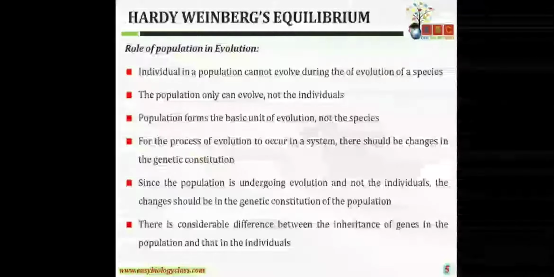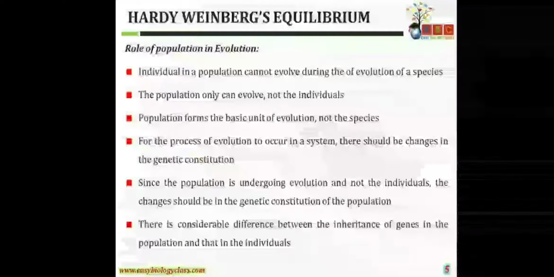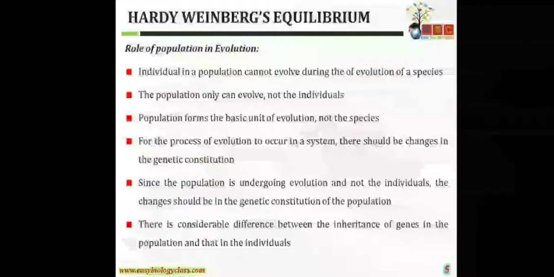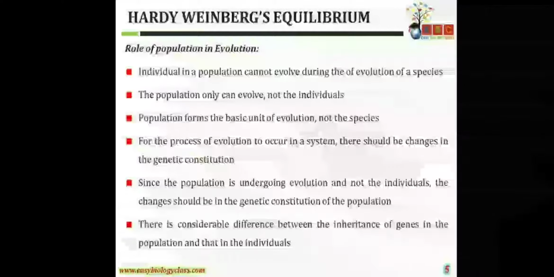Let's suppose a pandemic occurs in North India, and because of that pandemic, a certain blood group is at more risk in comparison to the others. Let's suppose blood group A is at more risk and blood group O is at more advantage. This pandemic is going to change the genetic constitution of the population.